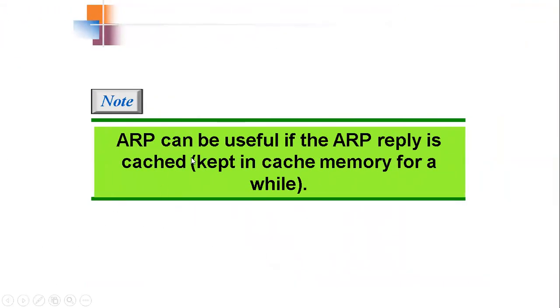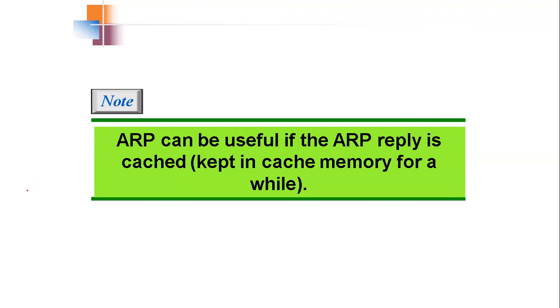Now, what is the ARP? ARP can be useful if the ARP reply is cached. That is, it is kept in a cache memory for some time. Basically, using ARP is inefficient if system A needs to broadcast an ARP request for each IP packet.